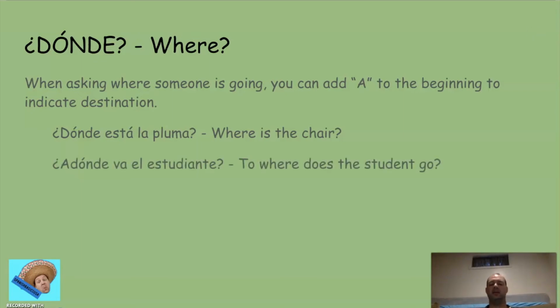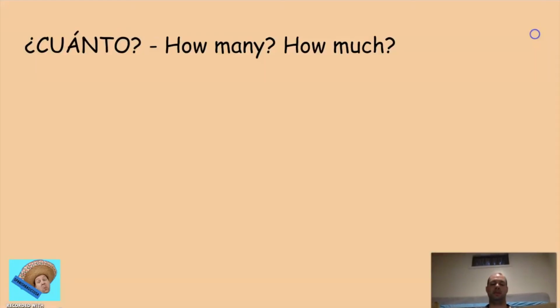¿A dónde va el estudiante? To where does the student go? We're looking for that destination. The student's going to class or whatever it may be.